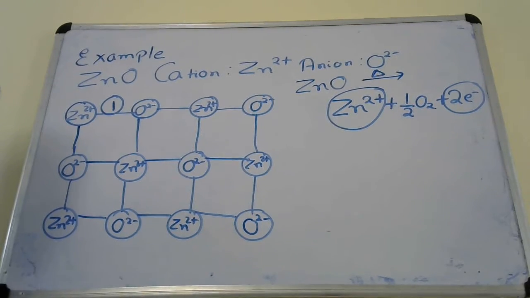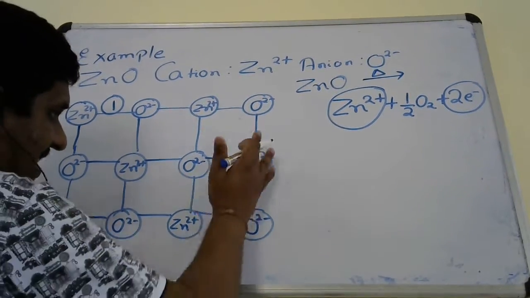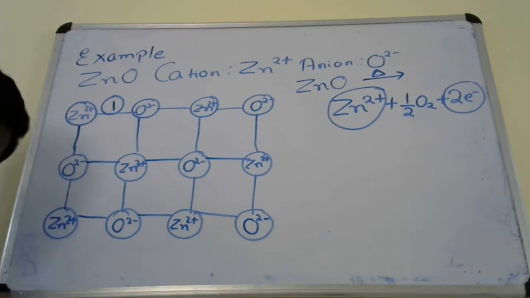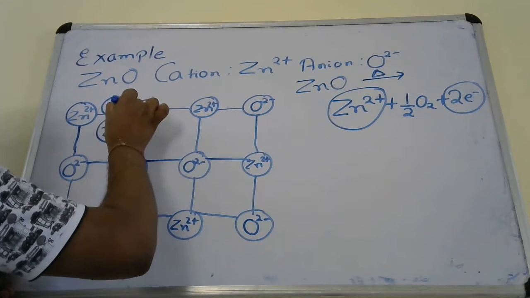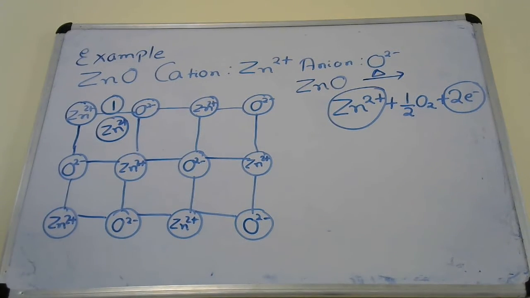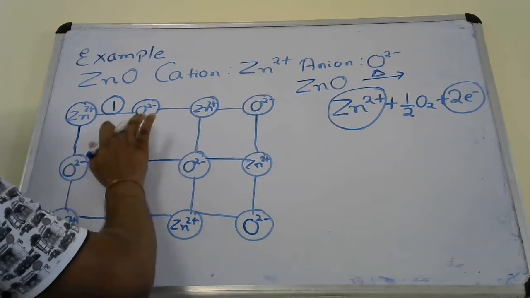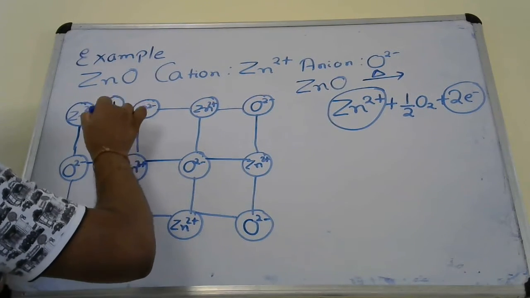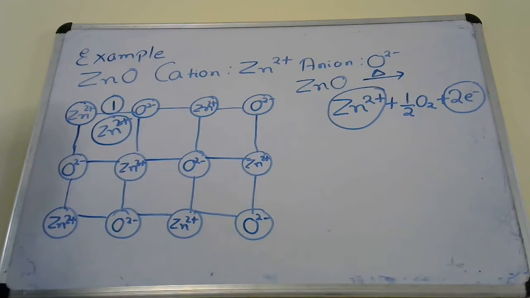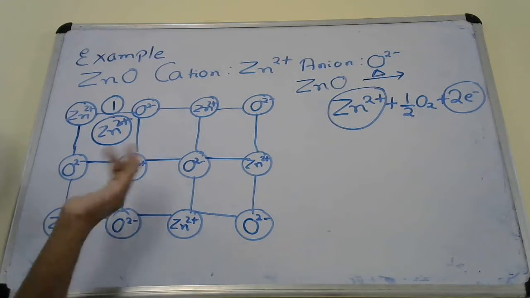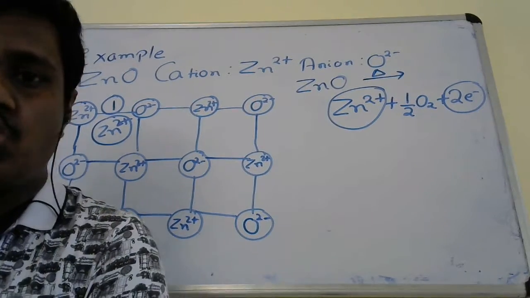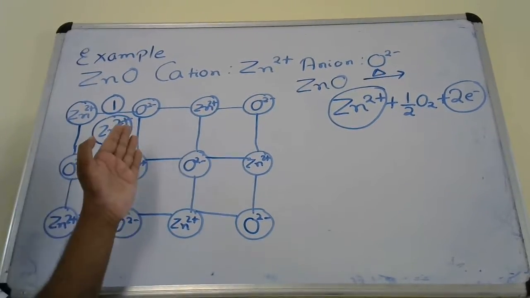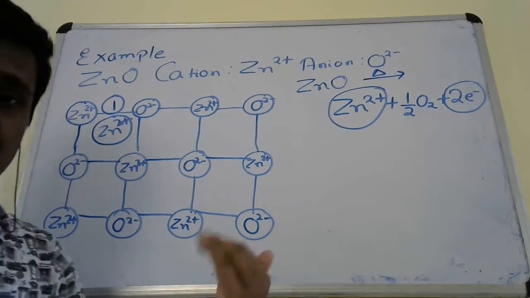Now when you place the extra cation at the interstitial position, the solid has an extra charge. Now it is no more neutral. So it has an extra how much charge? Extra plus 2 charge is there or not?